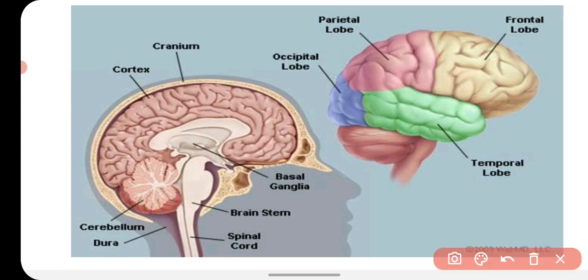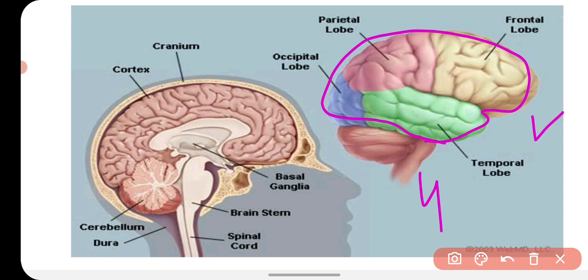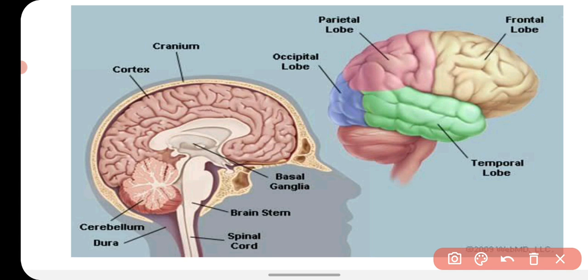If you see the cerebrum, then this cerebrum is divided into two cerebral hemispheres, and each cerebral hemisphere has 4 lobes. Okay, you can see in this picture there are 4 lobes present in the cerebrum. These have different centers for different actions. Okay, so at the front there is a lobe which is called frontal lobe.